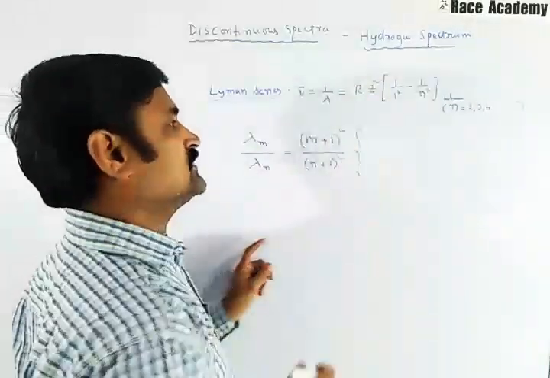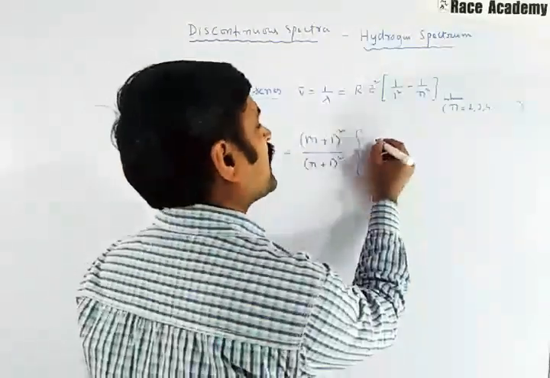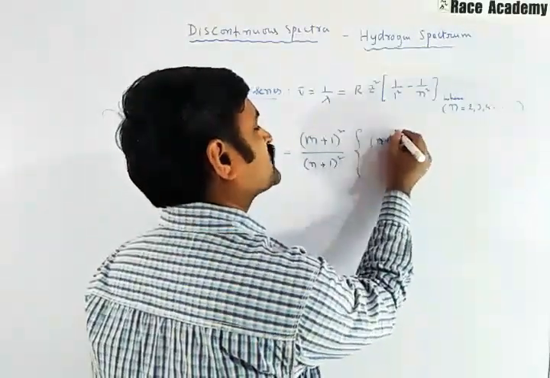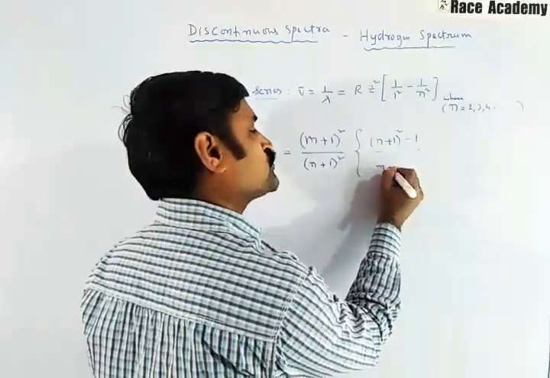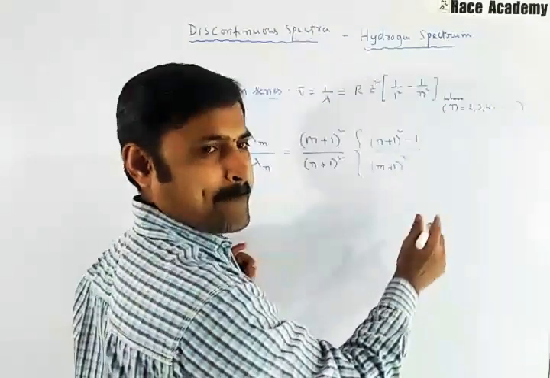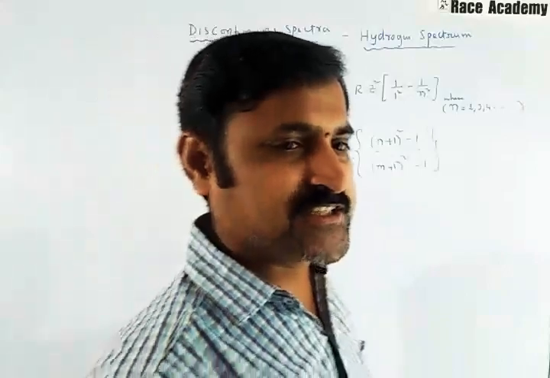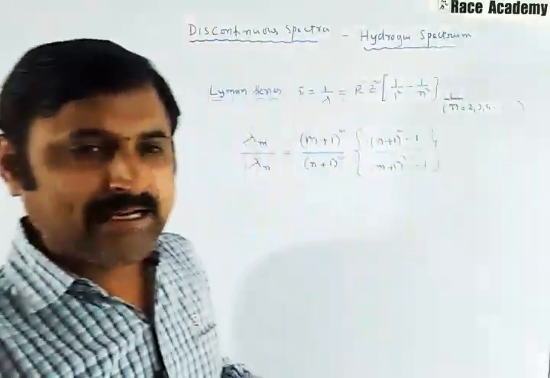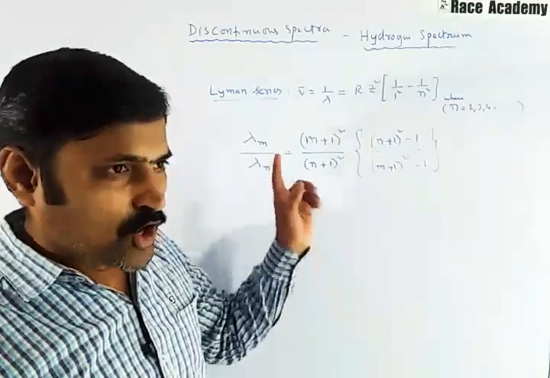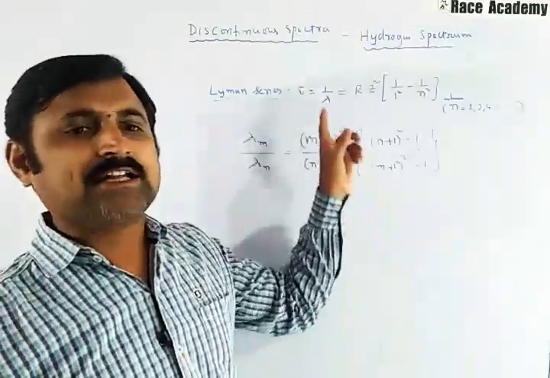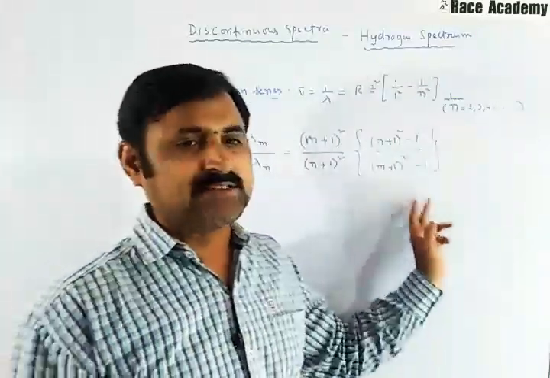this value representation I am telling. If you write it here, it will become 1 by n1 square minus 1 by (m plus 1) whole square, minus 1 by (n plus 1) whole square will come. So this expression is what is obtained in the emission as well as the absorption spectrum: the ratio of the mth and nth wavelengths of the Lyman series will be noticed like this.